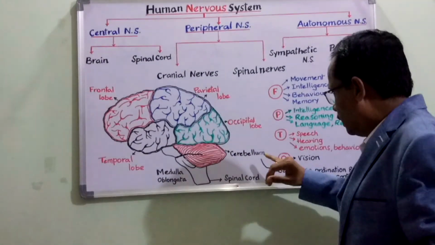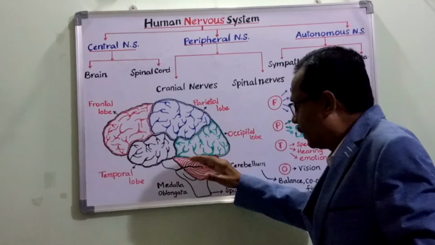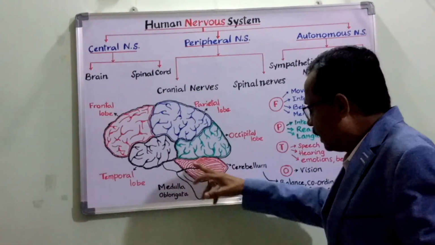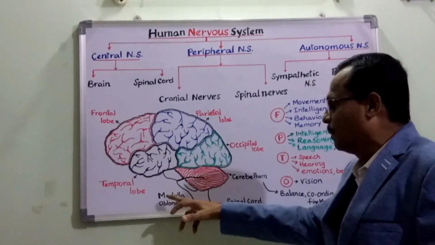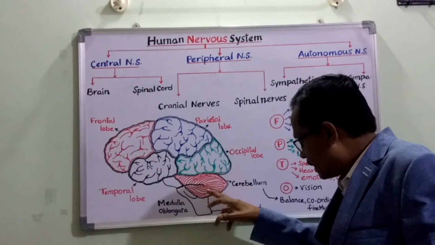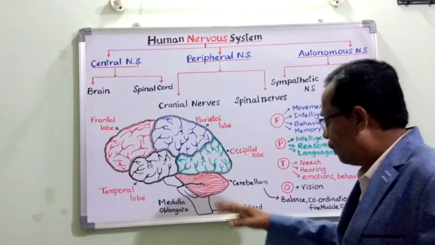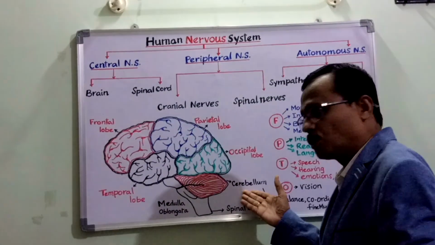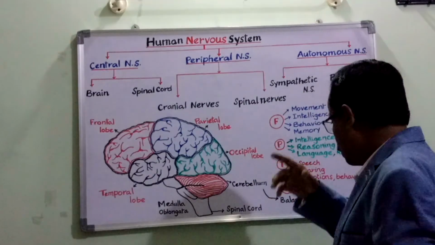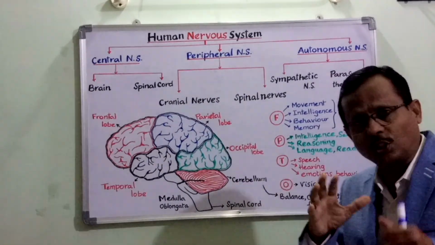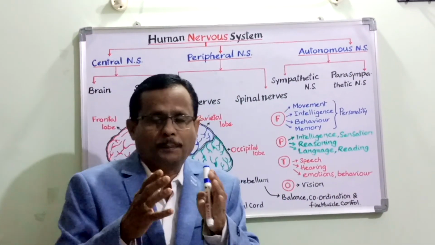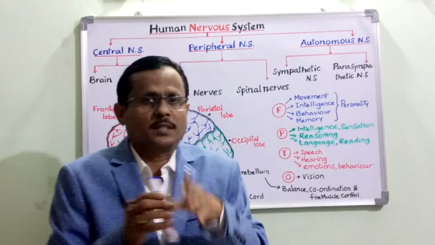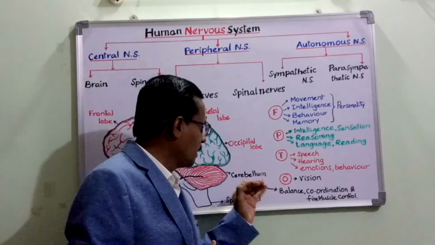The cerebellum is the last part of the brain actually, that lies in the head region in the cranium. The brain continues into the trunk as the medulla oblongata, and as the spinal cord it runs into the trunk. Before that, the cerebellum is seen just like a flap. This cerebellum is also called the hindbrain. This controls the balance of the body, the gestures, the postures, how the person talks, how the person walks, how he stands. All these are dictated or controlled by the cerebellum.